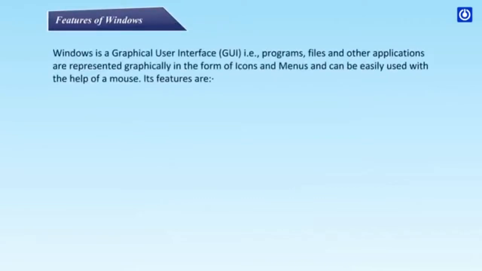Features of Windows. Windows is a graphical user interface, GUI. That is, programs, files, and other applications are represented graphically in the form of icons and menus and can be easily used with the help of a mouse.